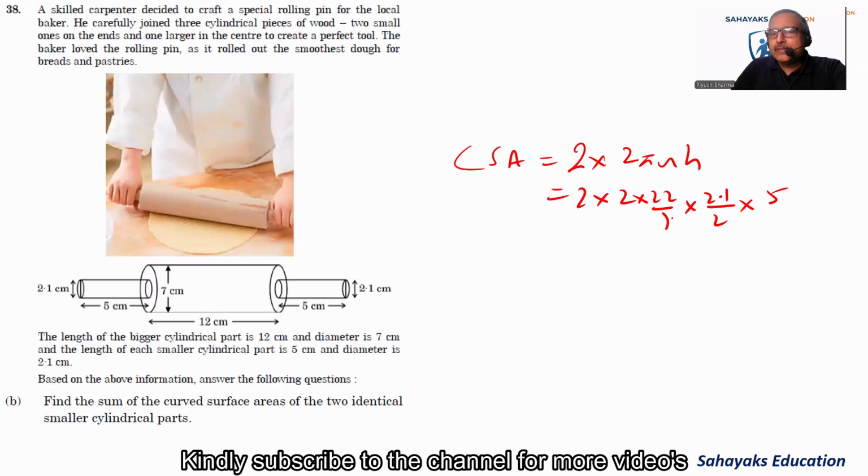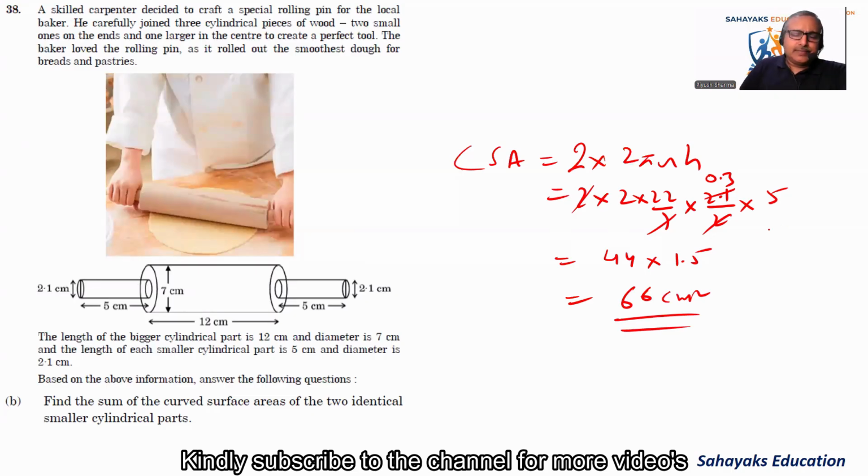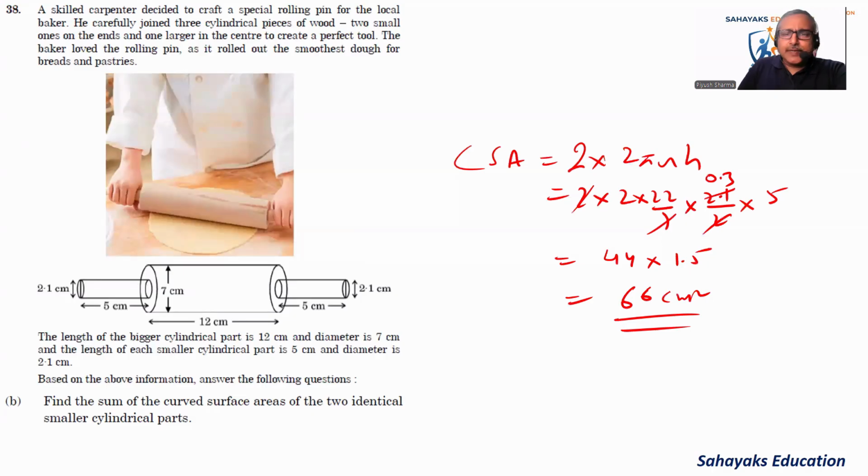Let's compute it. 7 0.3. 2 is cancelled out with 2. So it becomes 22 into 2 is 44 multiplied by 5 3s are 15, so it is 44 into 1.5. It comes out to be 66. 66 centimeter square. Okay. So that finishes the test paper.